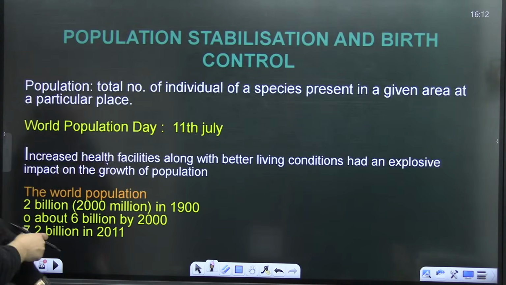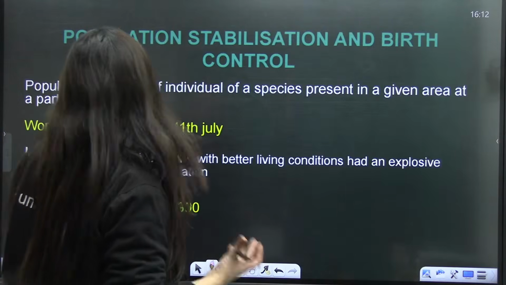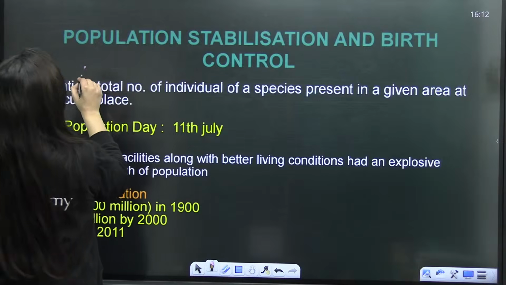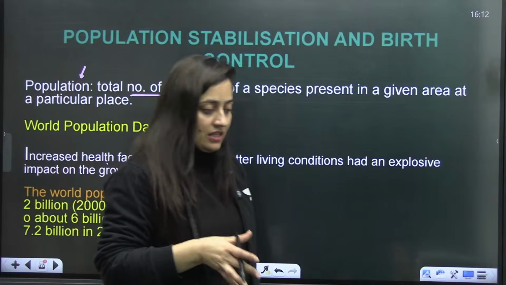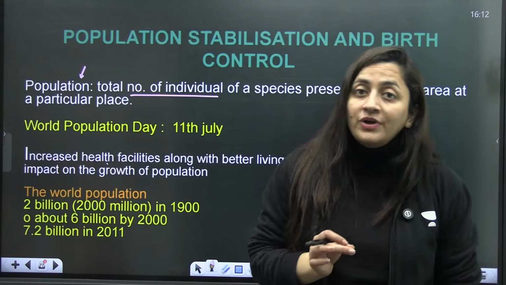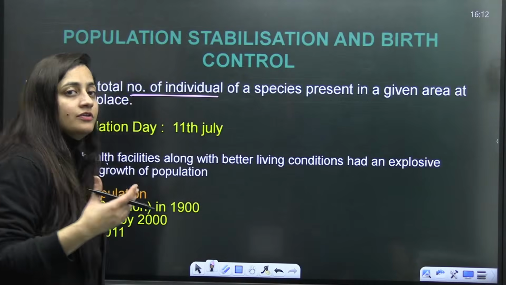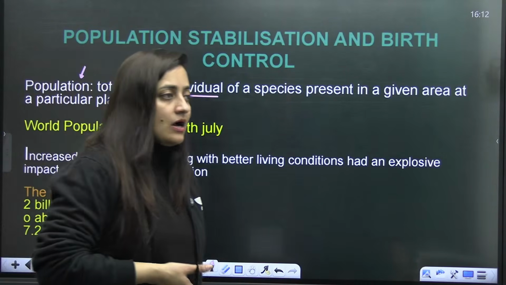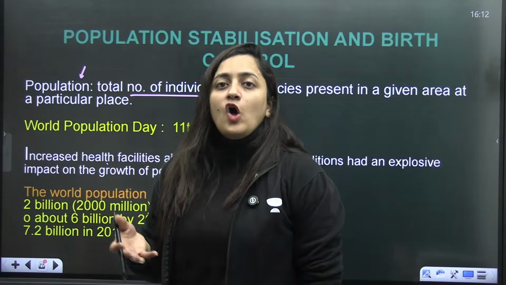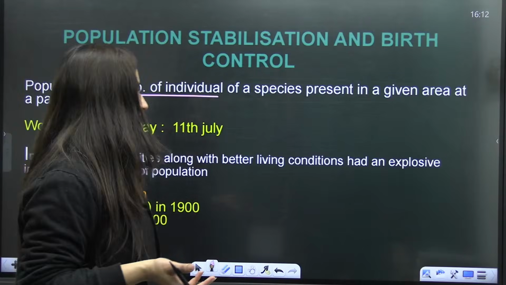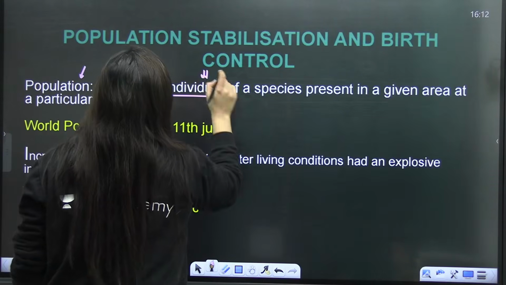So next is population stabilization and birth control. This is what we have to discuss. What is actually the population? Total number of individuals of a species present in a given area. When you talk about population, you consider the individuals of the same species. We will not consider individuals of different species. Like somebody counting the population of humans will consider the humans only, not how many dogs or other pets are living at their place. So obviously individuals of the same species will be considered.